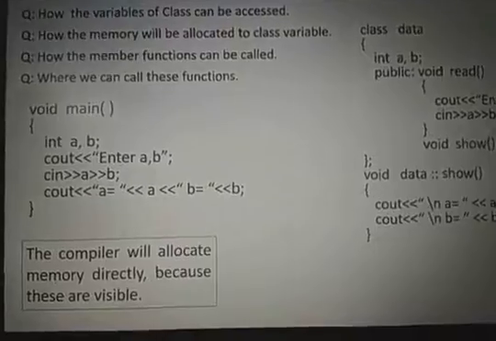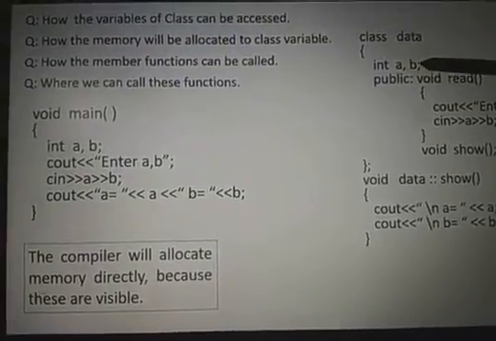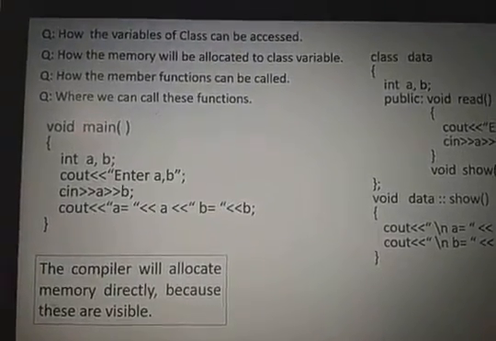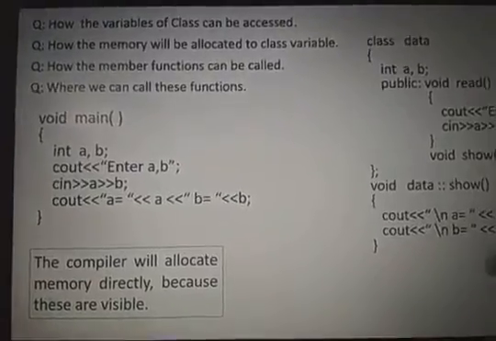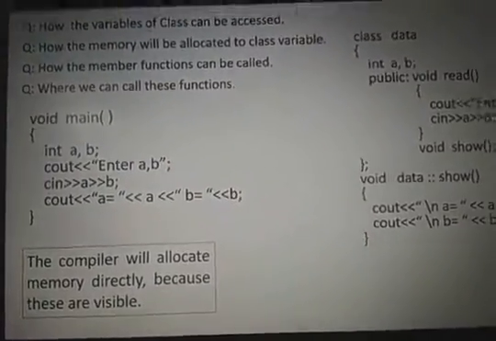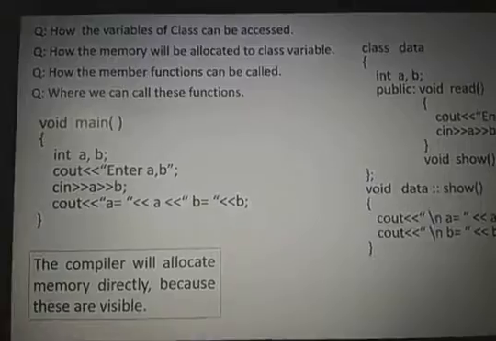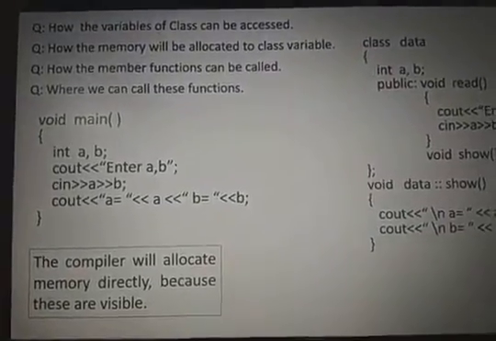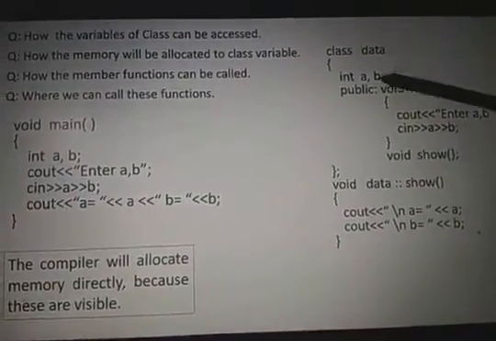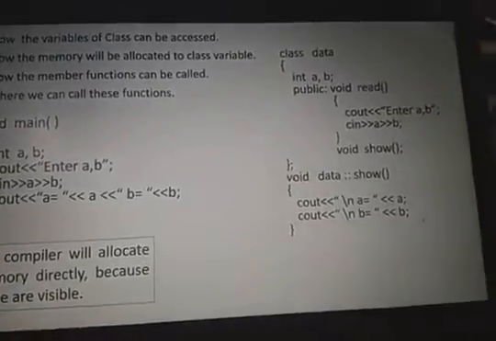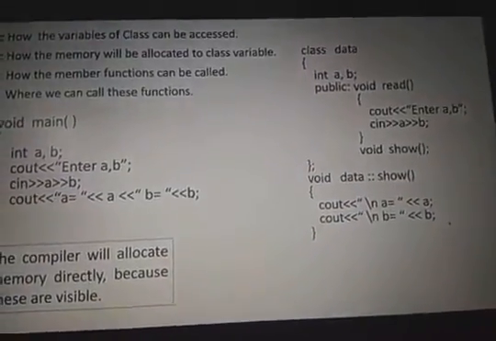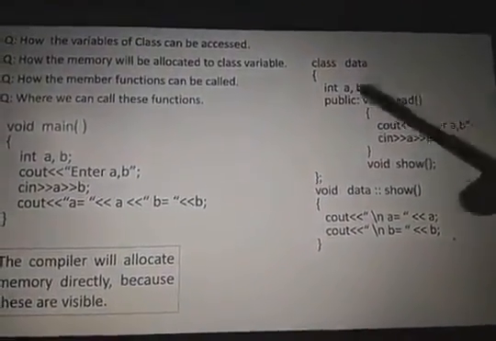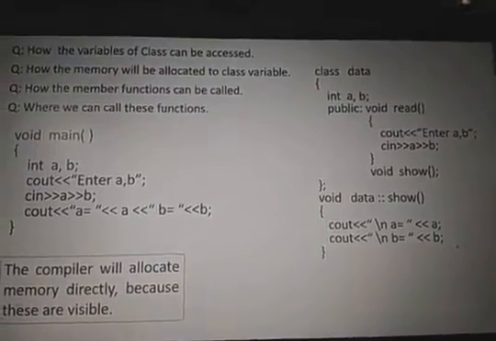It means my question is how to allocate memory for A comma B, how to access and call these functions, because these are secure. How can these secure variables be accessed by the computer, because no one can access them directly?